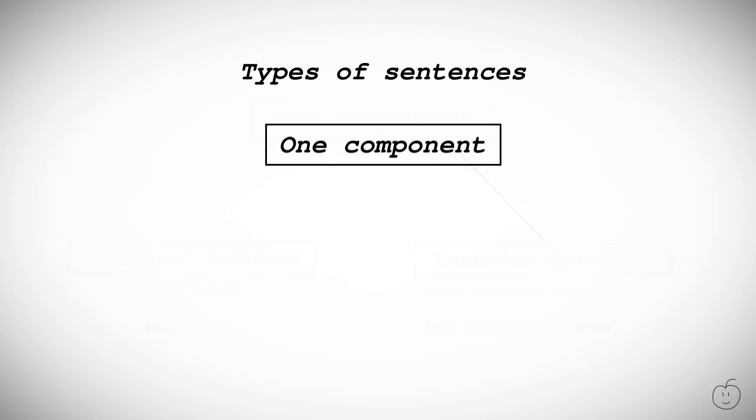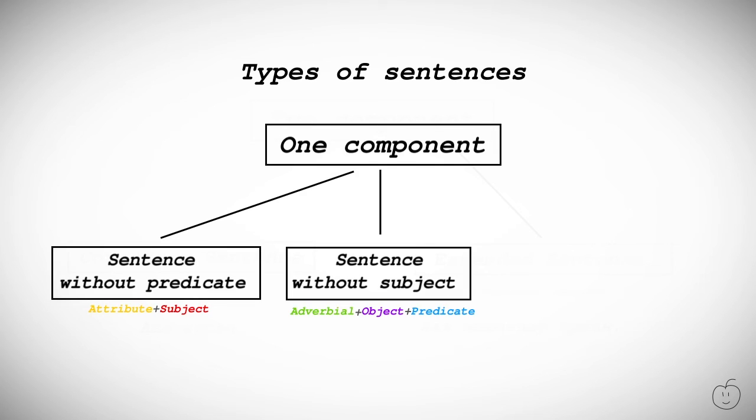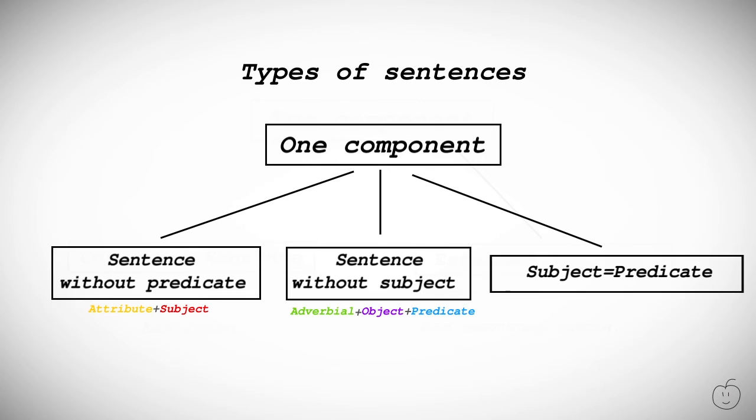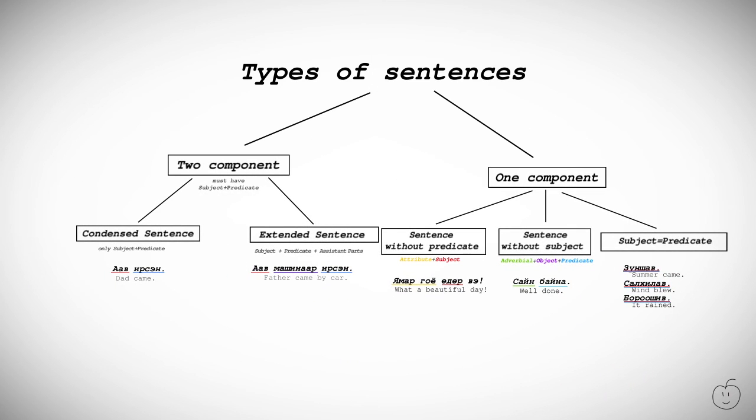One component sentence can only have a subject or a predicate, or the subject and the predicate are one and the same thing. For example, Ямар гоё өдөр вэ is a sentence without predicate. Сайн байна is a sentence without subject. And finally, when the subject and the predicate are one and the same thing, for example, Zonsho, Salhlo, Borosho. There you have the sentence types.